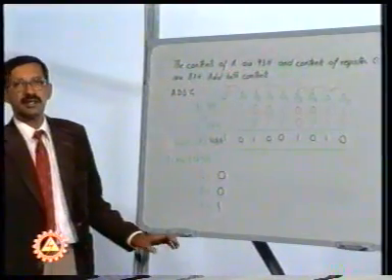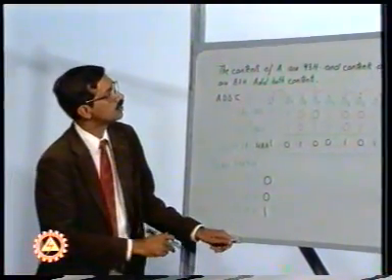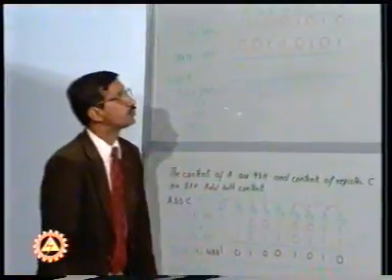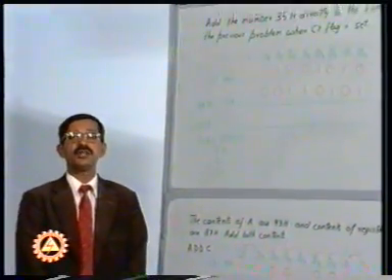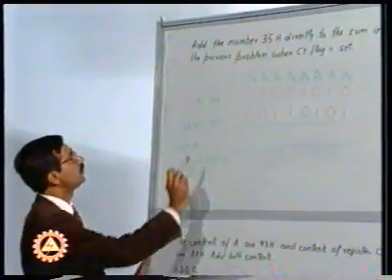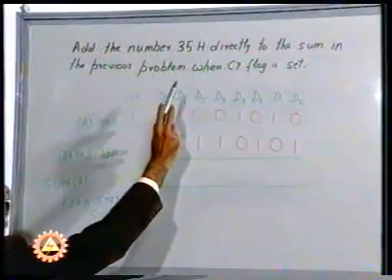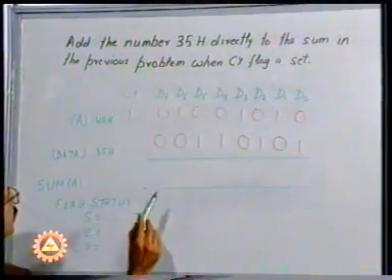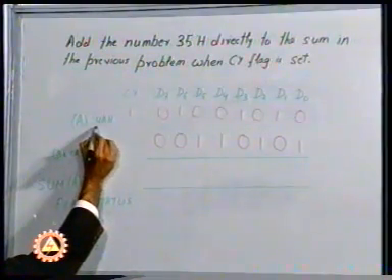Now let us go over to another problem which is in continuation to the problem I am already discussing with you, whereby I would show to you the importance of observing the status of the flags. The problem is to add the number 35H directly to the sum in the previous problem when the CY flag is set. The answer we had earlier was 4A.